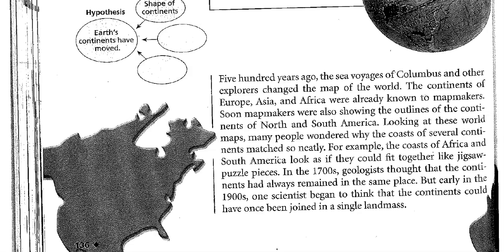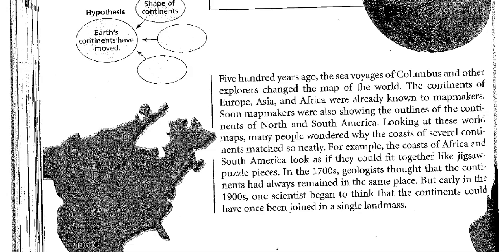500 years ago, the sea voyages of Columbus and other explorers changed the map of the world. The continents of Europe, Asia, and Africa were already known to mapmakers. Soon, mapmakers were also showing the outlines of the continents of North and South America. Looking at these world maps, many people wondered why the coasts of several continents matched so neatly. For example, the coasts of Africa and South America looked as if they could fit together like a jigsaw puzzle.